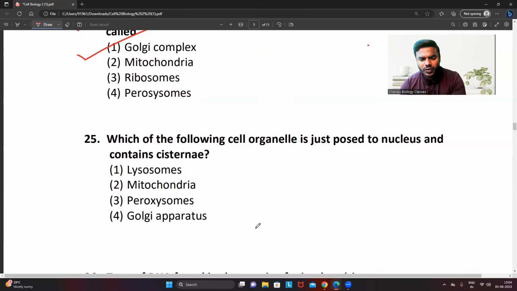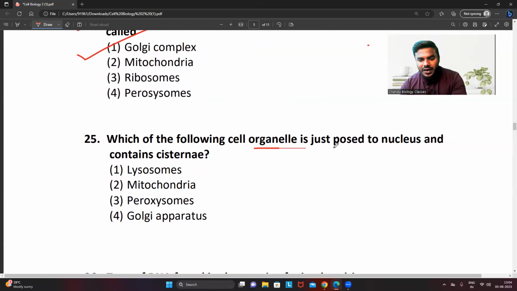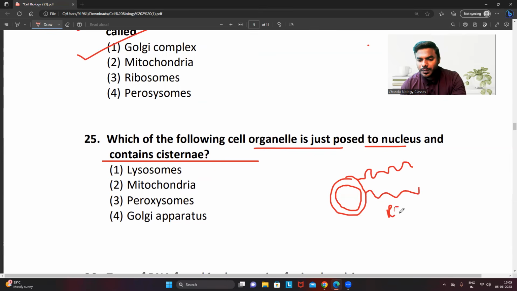This is also a very good question. I want every one of you to understand the question correctly. Which of the following cell organelles is juxtaposed to the nucleus and contains cisternae? See, most of the students will get confused. This is the outer membrane of the nucleus. This is the inner membrane of the nucleus. The outer membrane of the nucleus is connected to what? It is connected to the rough endoplasmic reticulum. We all commonly know that. Now, in the given options, rough endoplasmic reticulum is not there.